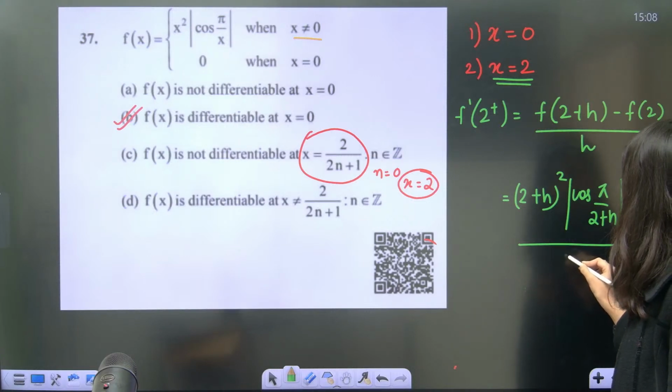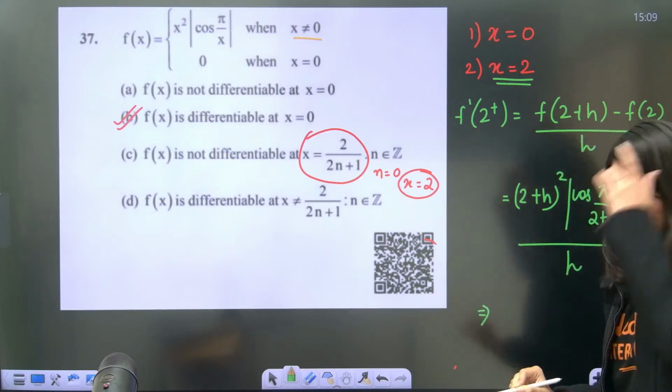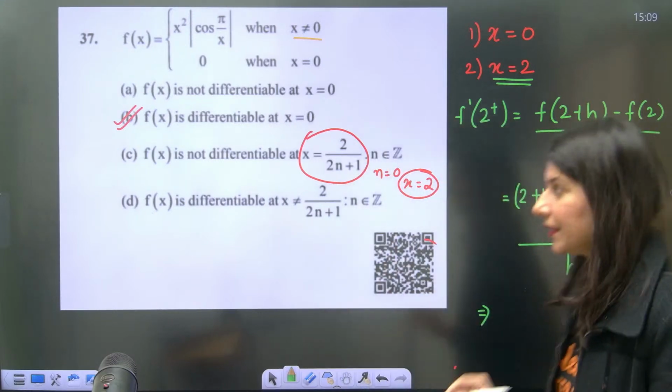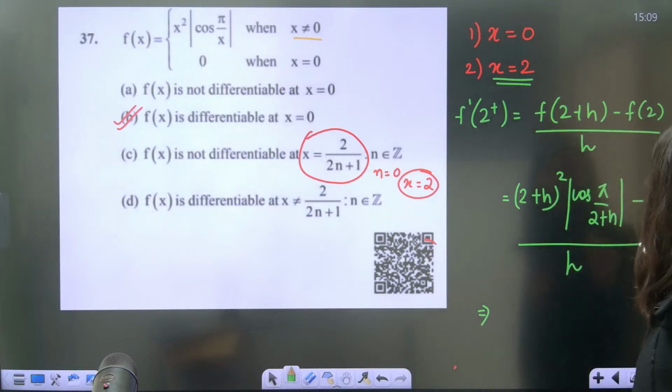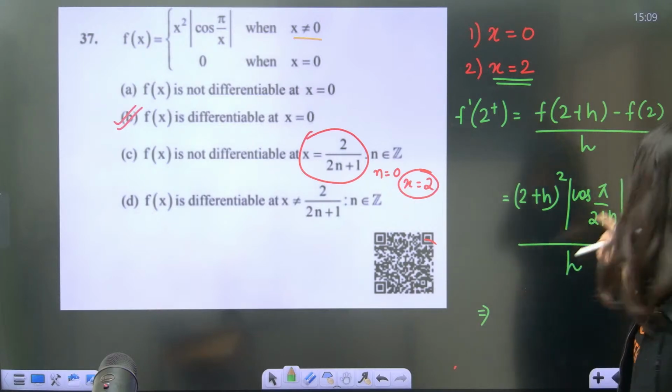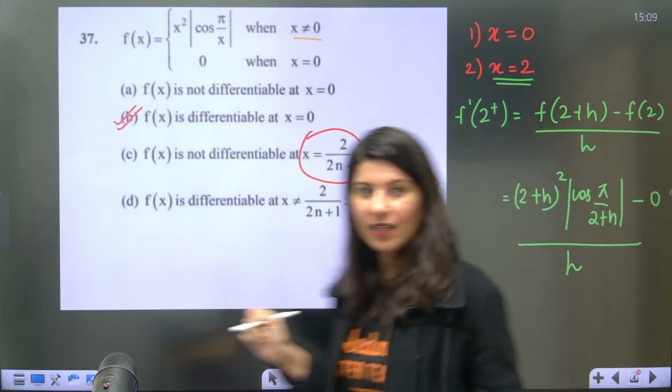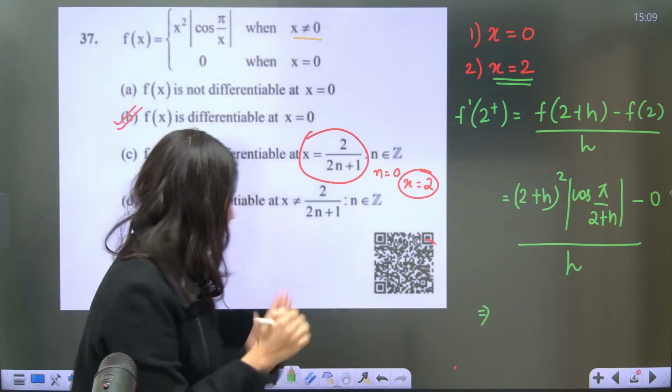So 2 plus h minus 2, h. Okay. Alright. This is what you are going to get. Clear? Okay. Now understand one thing. Cos pi by 2 plus h. So pi by 2 plus h. Pi by 2 where? Tell me one thing.